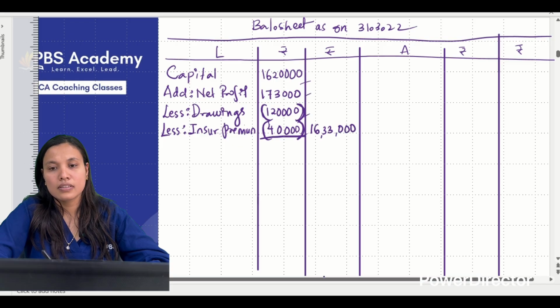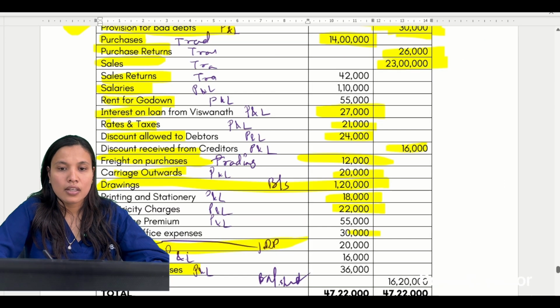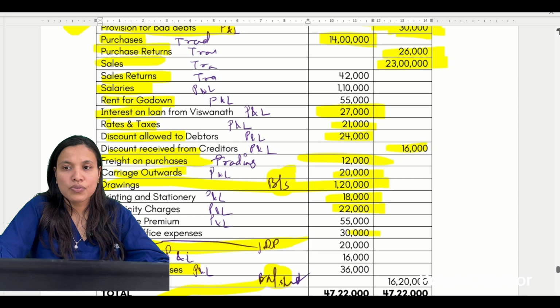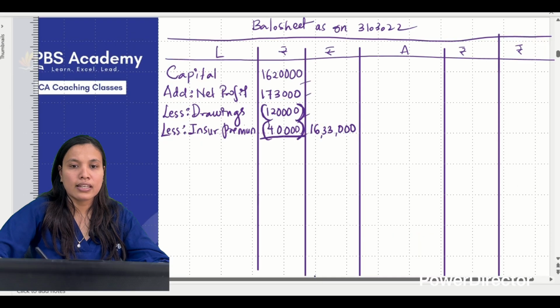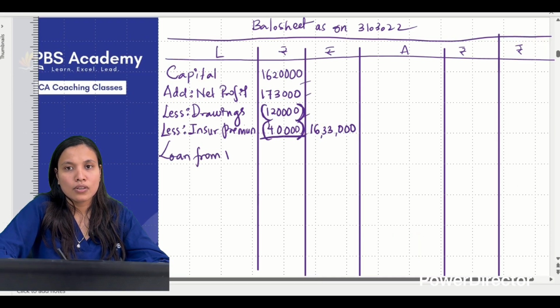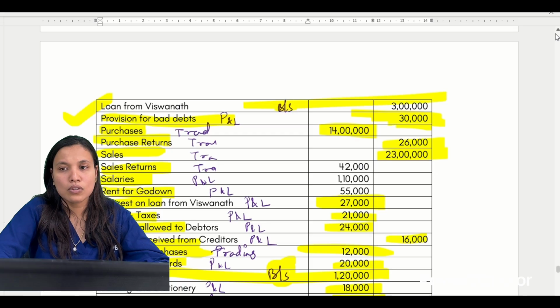$16,33,000. Yes. Okay. Next, let us find out the next items. Here there are no balance sheet items. This was the one we have taken. Capital was the one we have taken. So all the items we have in the loan from Vishwanath is there. Let me write it. Loan from Vishwanath 3 lakh. Next, I've considered the loan also.